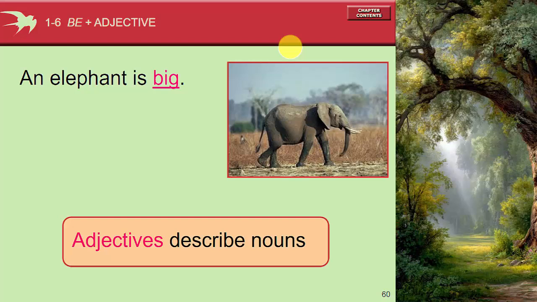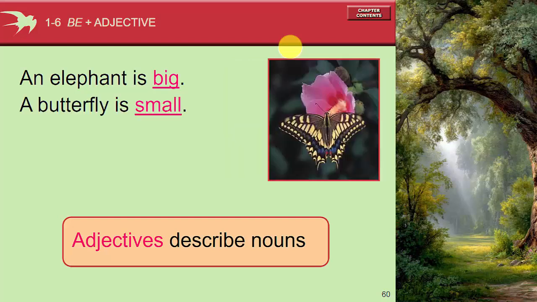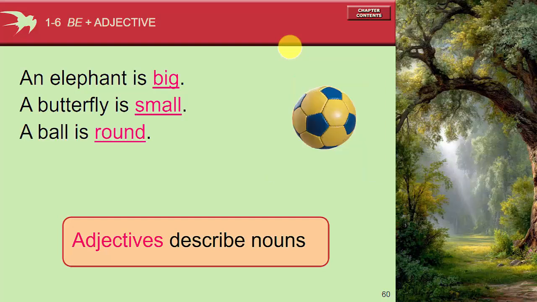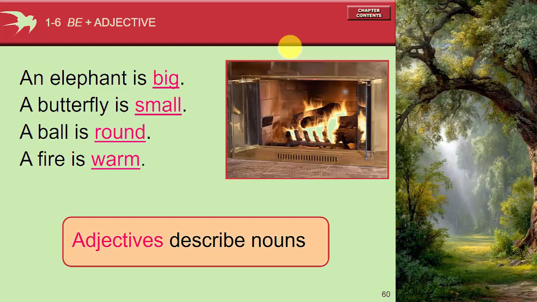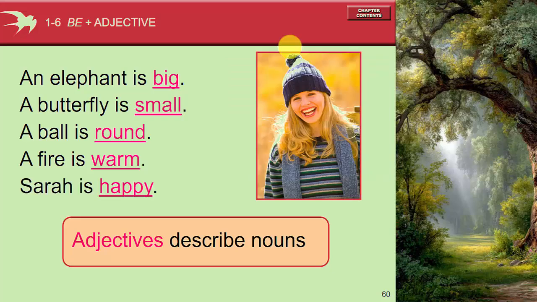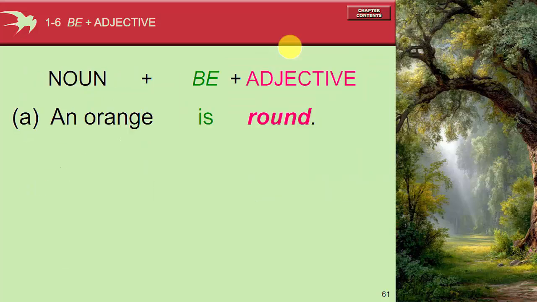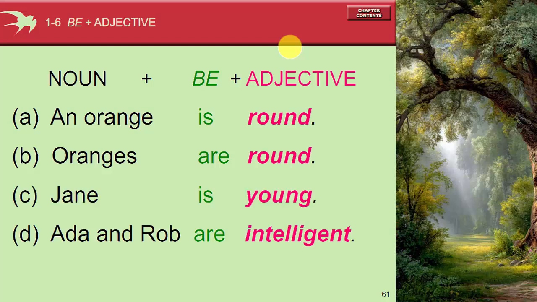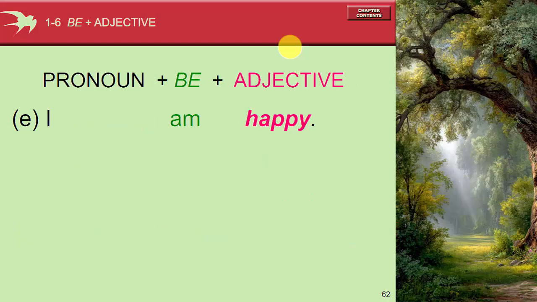Okay, an elephant is big. The big is the adjective. Adjectives describe nouns. A butterfly is small. A ball is round. A fire is warm. Sarah is happy. An orange is round. Oranges are round. Jane is young. Ada and Rob are intelligent. I am happy. It is round.